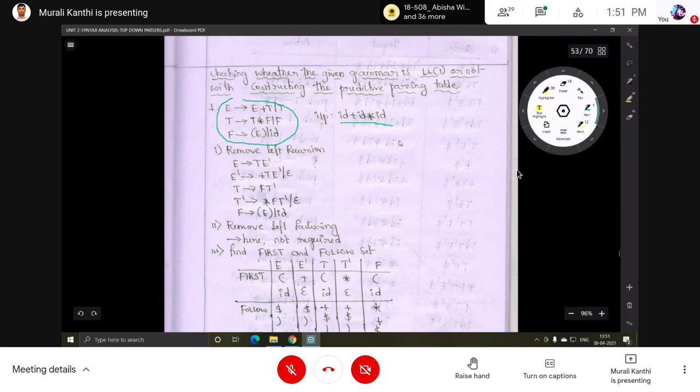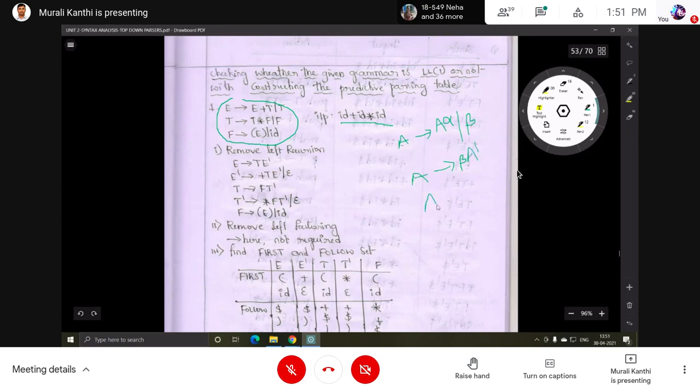Okay, you know left recursion. What is the general form? A implies A alpha or beta. After removing left recursion, this will be changed to A implies beta A dash.